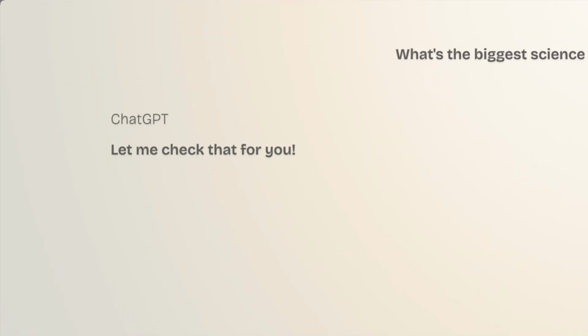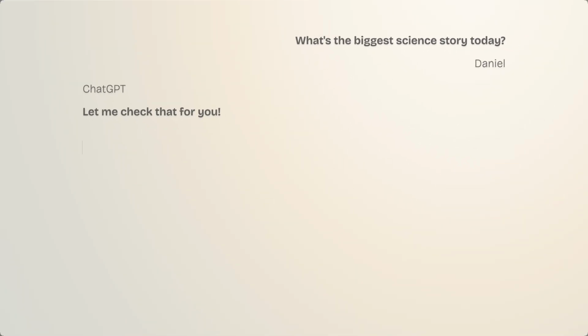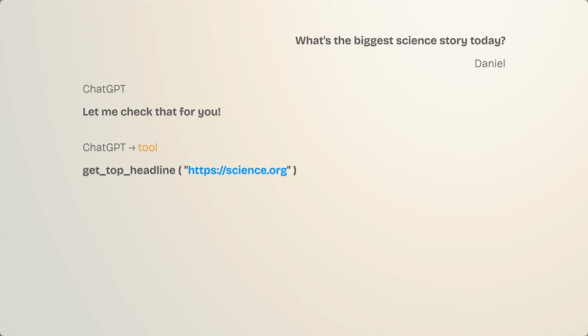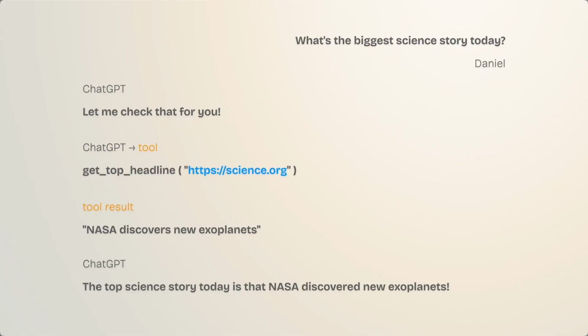The language model takes my question. It realizes it might be able to help me this time. Then it calls our tool. Note that it spelled out a proper URL. The tool responds with the headline. And finally, the language model gives me an answer. It did all of this on its own.